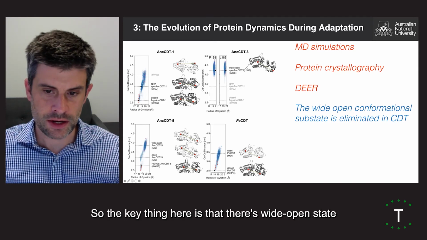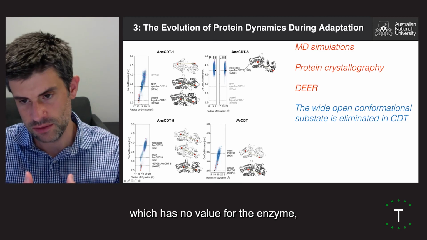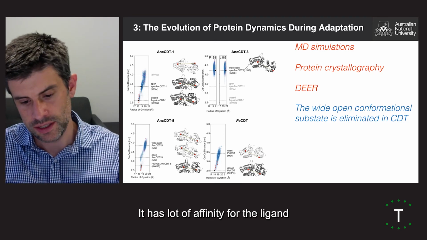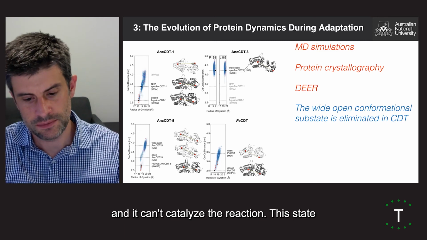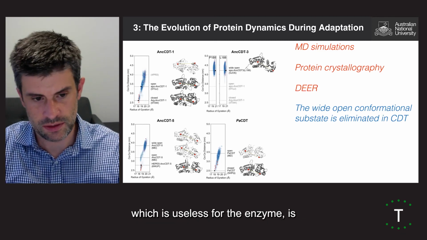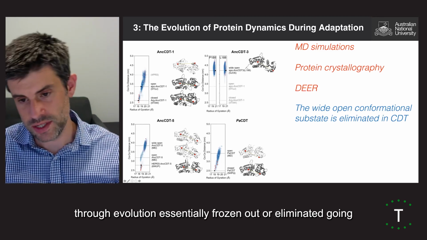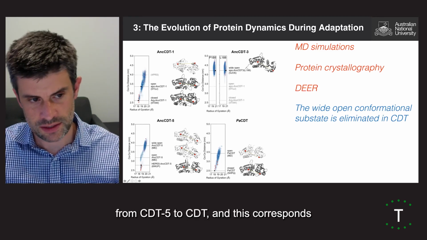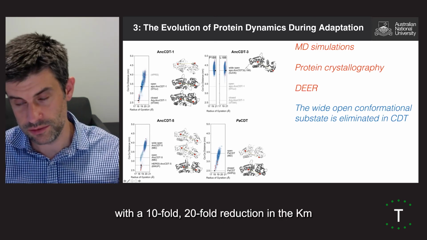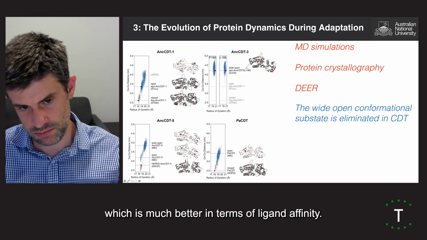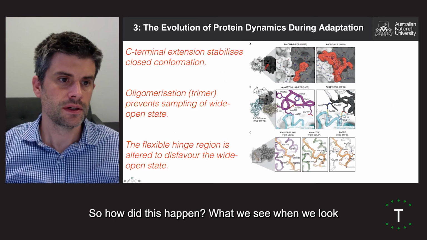So the key thing here is that this wide-open state, which has no value for the enzyme, is not catalytic at all. It has low affinity for the ligand and it can't catalyze the reaction. This state, which is useless for the enzyme, is through evolution essentially frozen out or eliminated, going from CDT5 to CDT, and this corresponds with a 10-fold, 20-fold reduction in the Km, which is much better in terms of ligand affinity. So how did this happen?